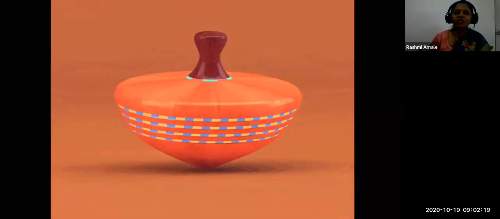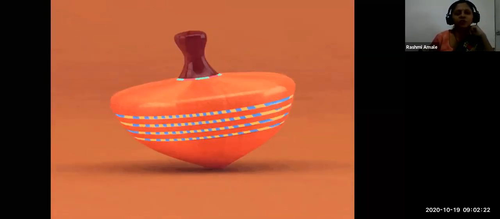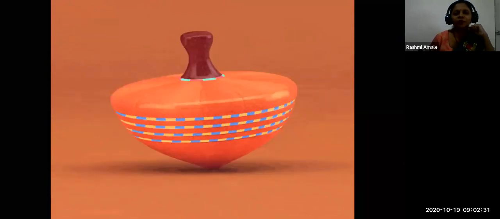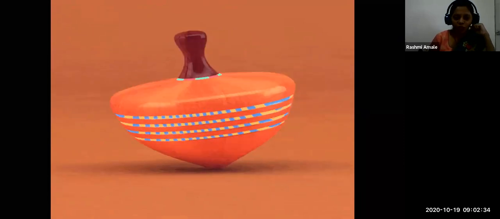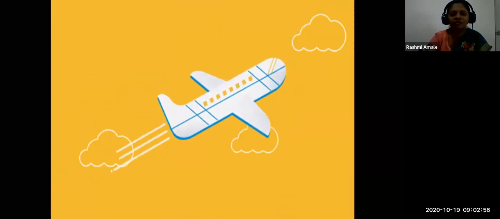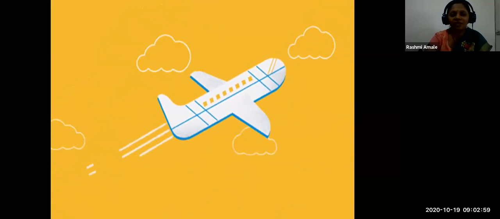Now who will tell me which object is moving in this picture? Top. Yes, very good. The top is spinning, the top is moving. Now here you can see a cricketer is taking a catch. Which object is moving here? Ball. Yes, a ball is moving. Very good, very smart children.